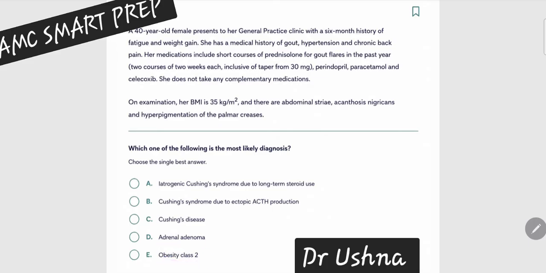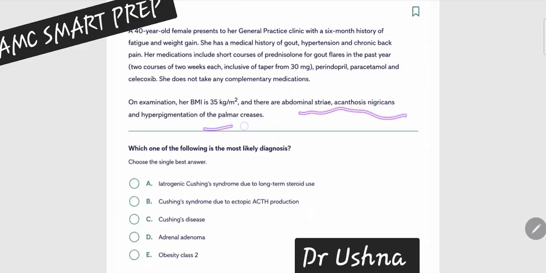So again, this can be iatrogenic. Iatrogenic means self-induced, or you can say due to the steroid that she was taking. So what do you think, what can be the cause of the Cushing syndrome? This is something tricky. That's how the exam questions are. They have given the history of steroids, so maybe you think this is an iatrogenic Cushing syndrome. But remember, this is too small: in the whole year, just 2-week courses, with proper tapering and a low dose of 30 milligrams. This is not a very high dose of steroid that can cause Cushing syndrome. So this is basically a distractor for you guys. This is not iatrogenic Cushing syndrome.